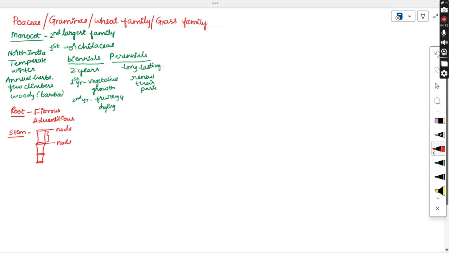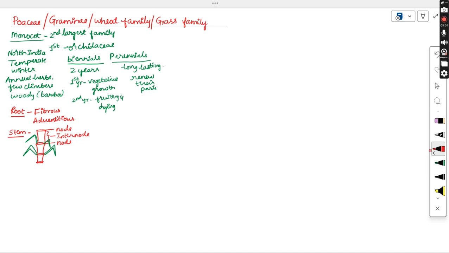The space present between the nodes is called the internode. So the stem contains nodes as well as internodes, and from the nodal region all the leaves will arise. You can observe this in grass plants, bamboo, and sugarcane, where all the leaves arise from the nodal region.